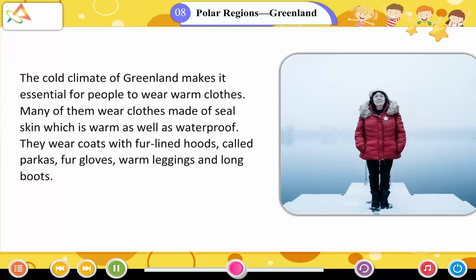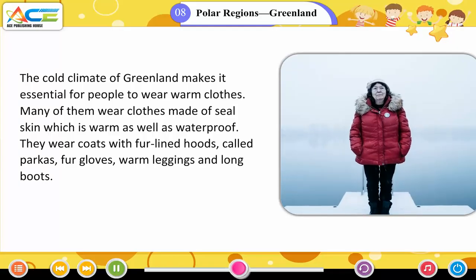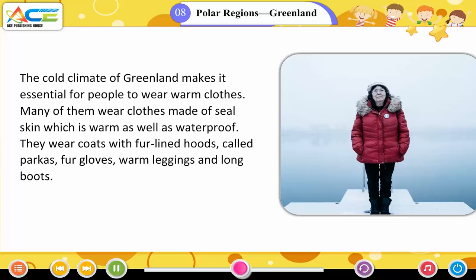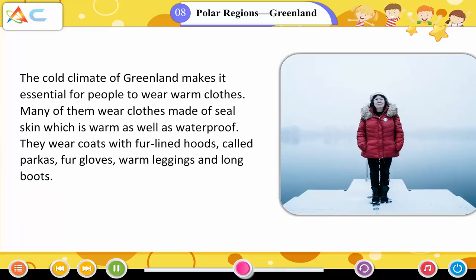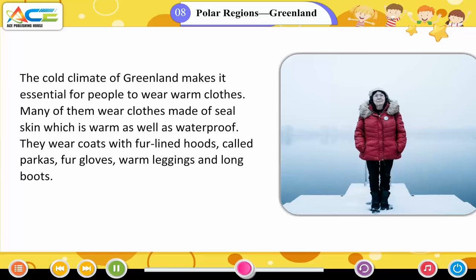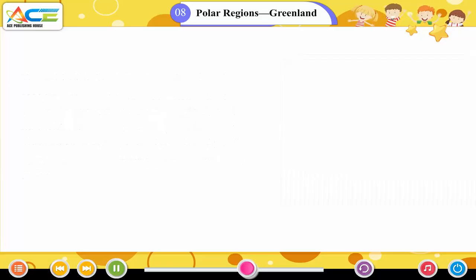The cold climate of Greenland makes it essential for people to wear warm clothes. Many of them wear clothes made of sealskin, which is warm as well as waterproof. They wear coats with fur-lined hoods called parkas, fur gloves, warm leggings, and long boots.